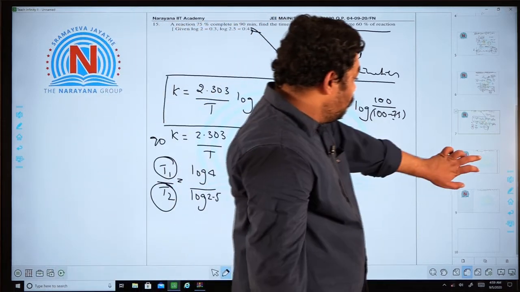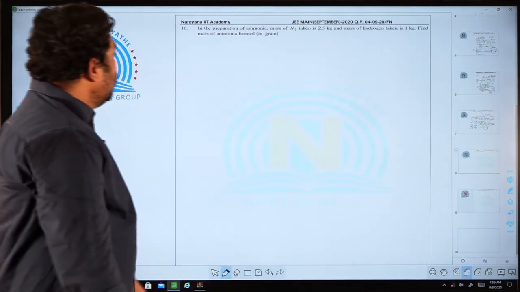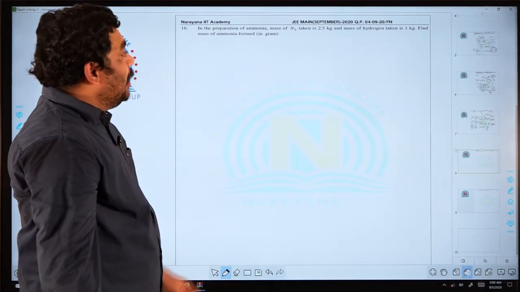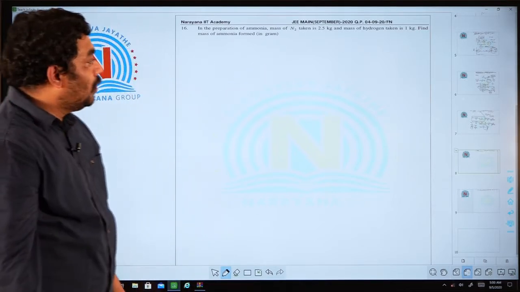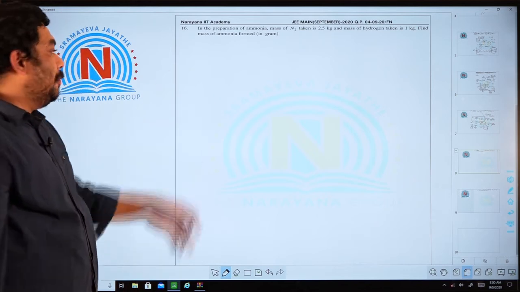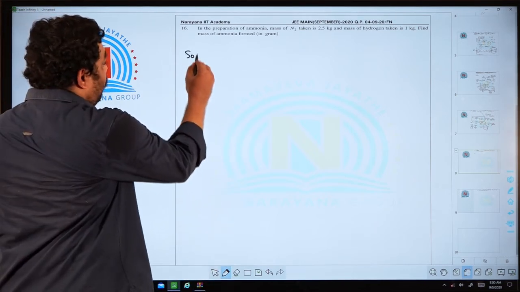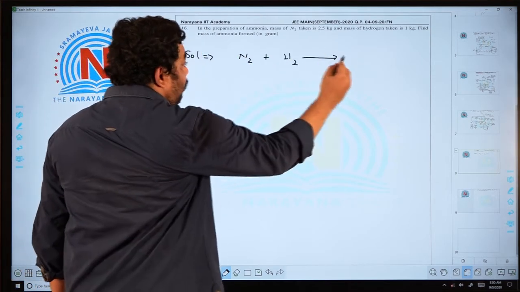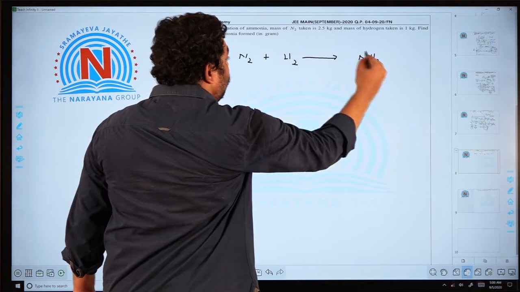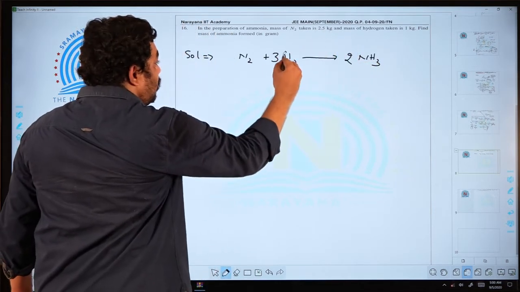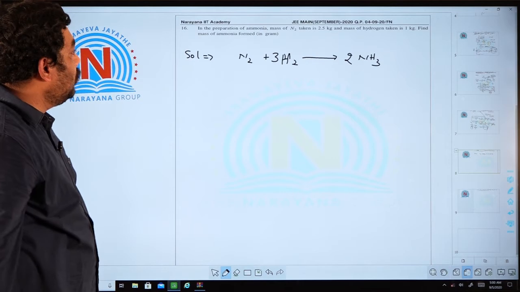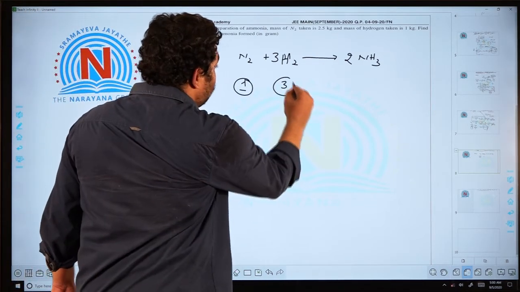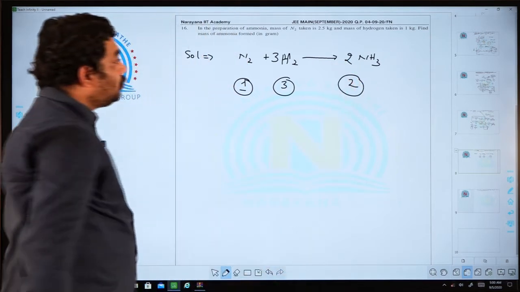Next one. In the preparation of ammonia, mass of N2 taken is 2.5 kg and mass of hydrogen taken is 1 kg. Find the mass of ammonia formed. Nitrogen reacts with hydrogen and it forms ammonia, 2 moles. So this is a balanced equation. 1 mole reacts with 3 moles and it is giving 2 moles.